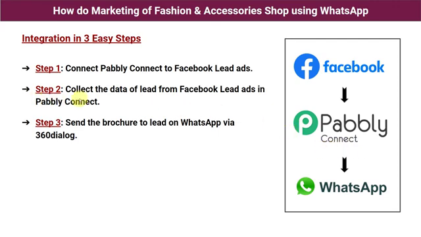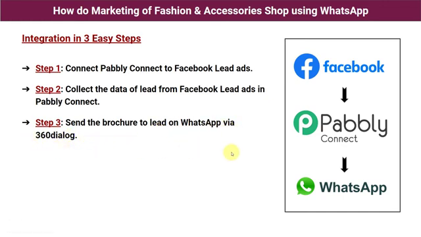And step 2 is collect the data of lead from Facebook lead ads in Pabbly Connect. So in second step, we'll generate a new lead from Facebook lead ads and collect the data of that lead here in Pabbly Connect. And step 3 is send the brochure to lead on WhatsApp via 360 dialog.